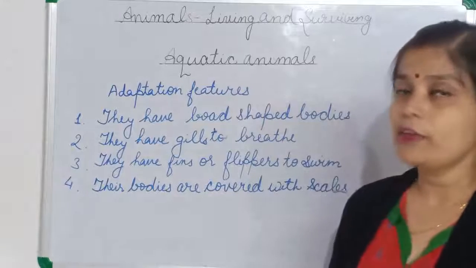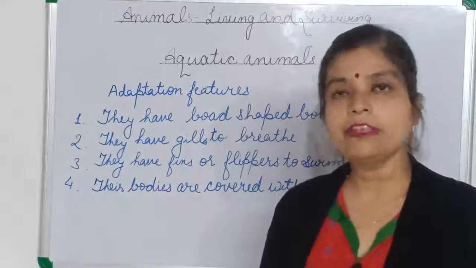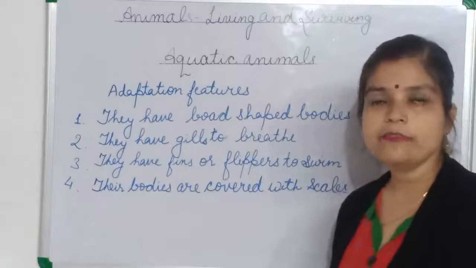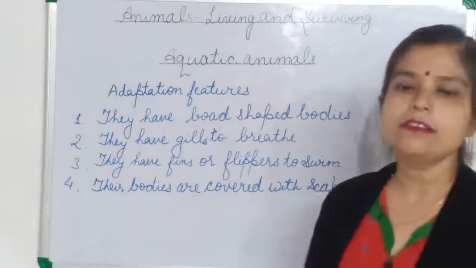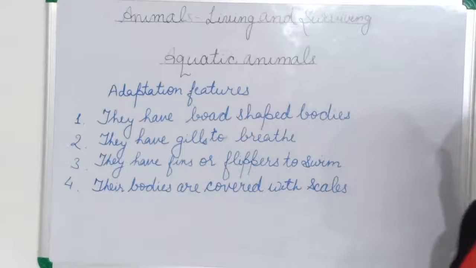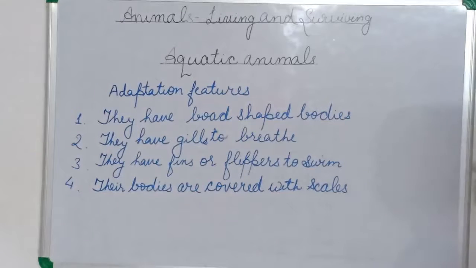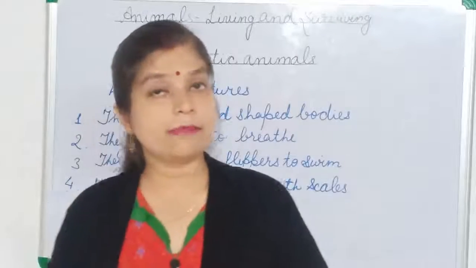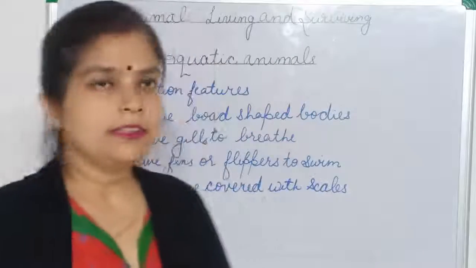We can say aquatic mammals because they live in water. So, not only fish, other animals are also living in water. For example, octopus, then turtle, crab, and some aquatic snakes, aquatic mammals.